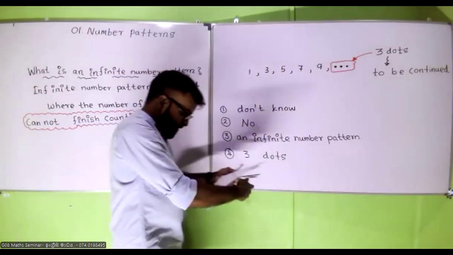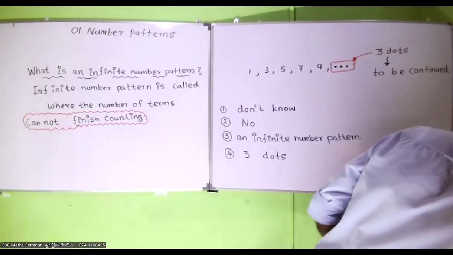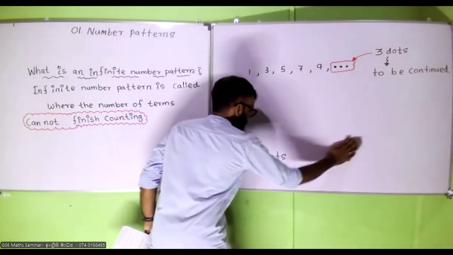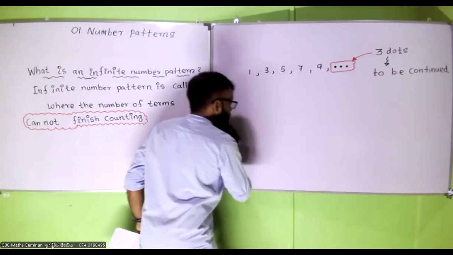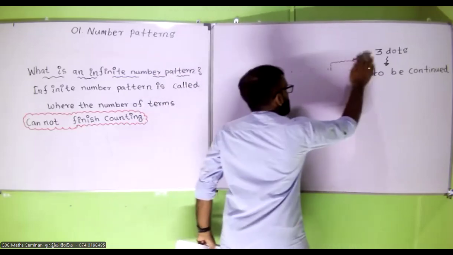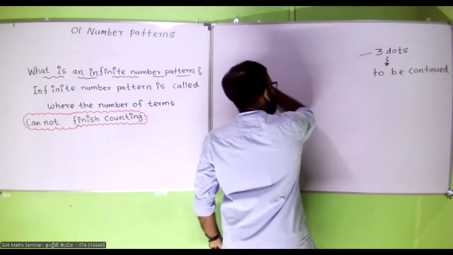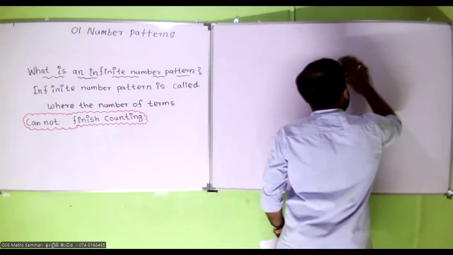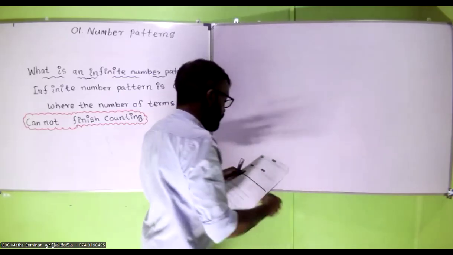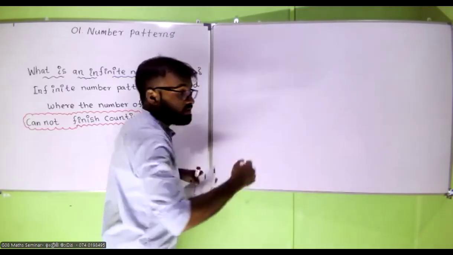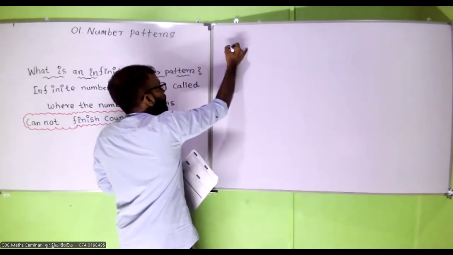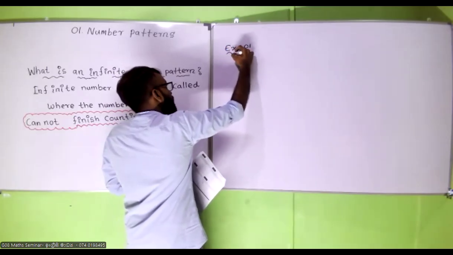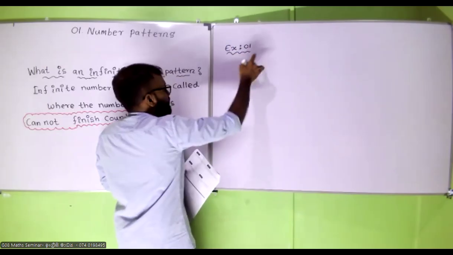Example number 1, page 2. I will explain this. So now look at the board. Don't do anything. Example number 1.